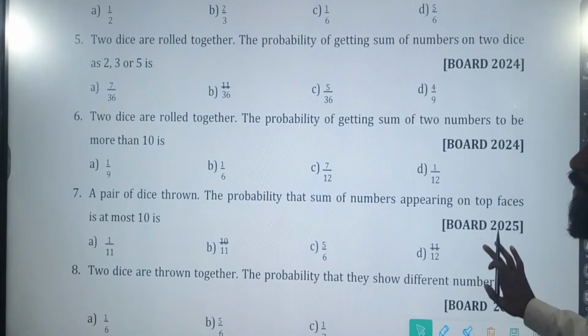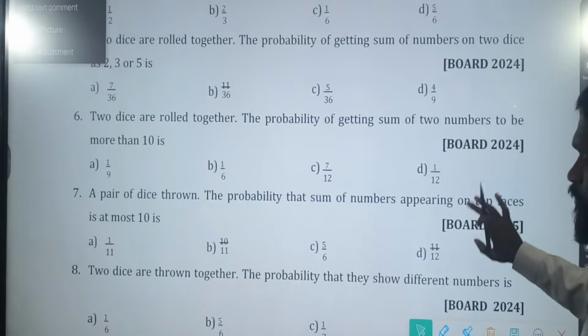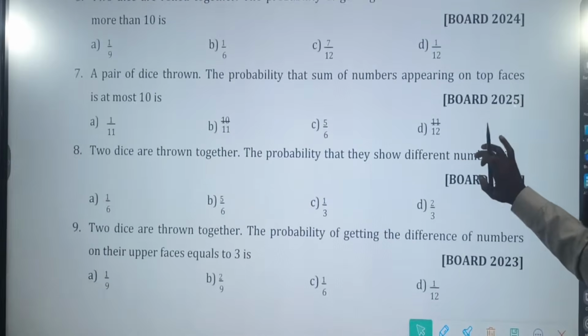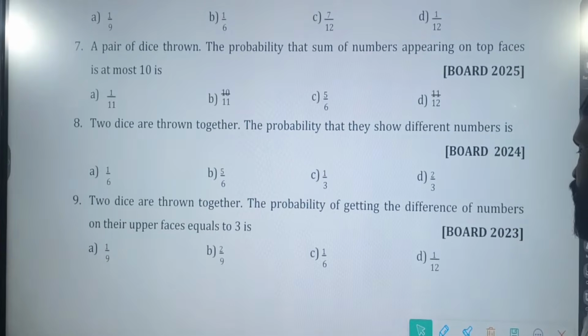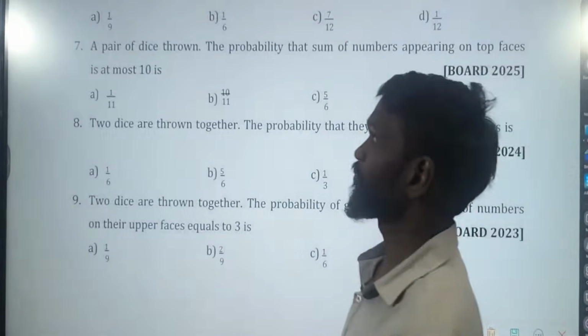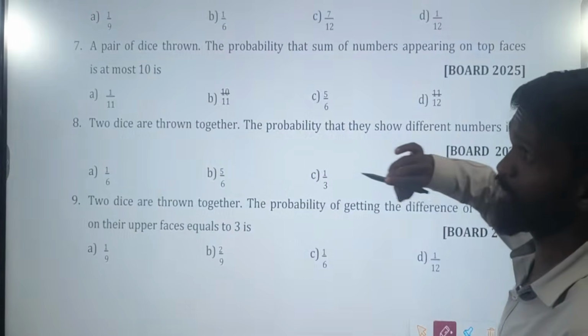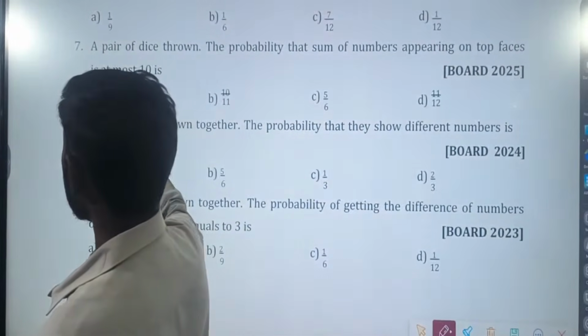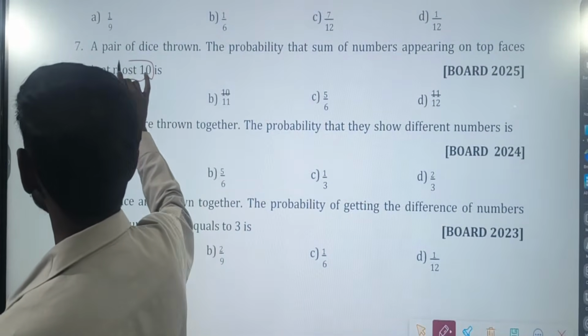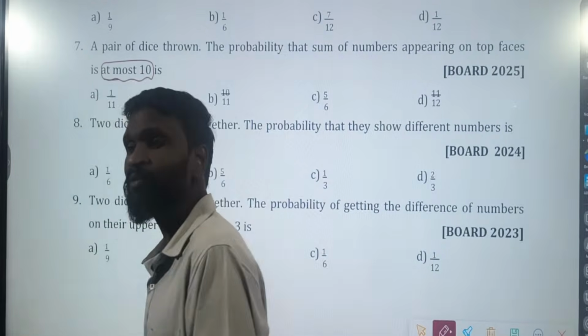Go for question number 7. A pair of dice is thrown. The probability that the sum of numbers appearing on the top of the faces is at most 10. Condition. At most 10 means?